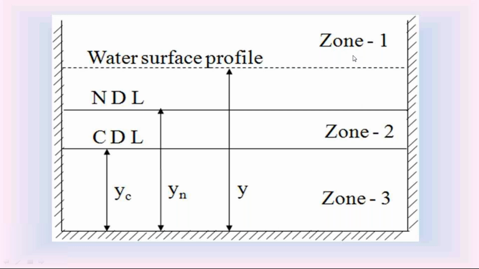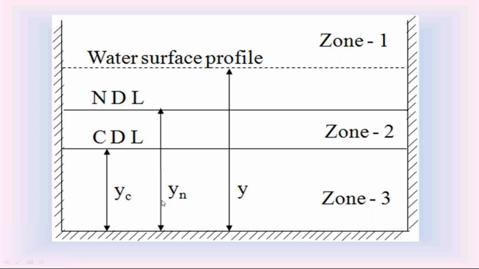Now, what are these zones in the open channel? Please check the diagram. We know that in the open channel, we have the depth of flow Yn and the depth of flow Yc. Yn is called normal depth. Yc is called critical depth.